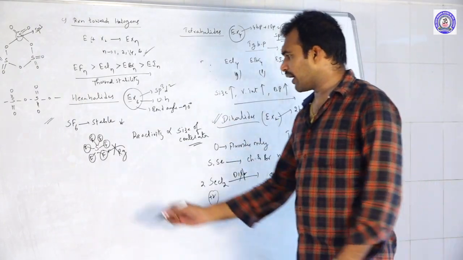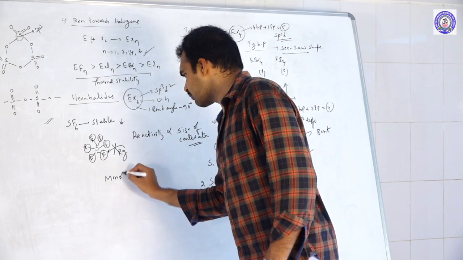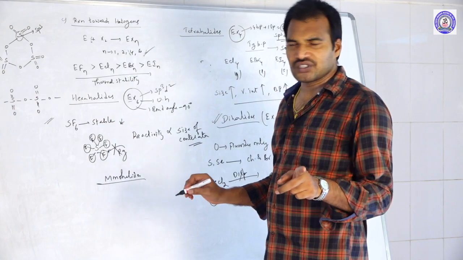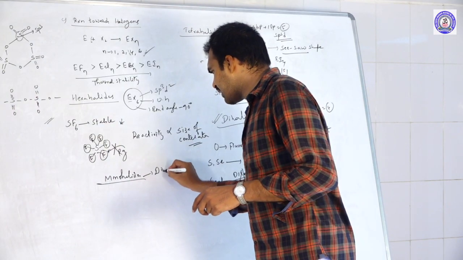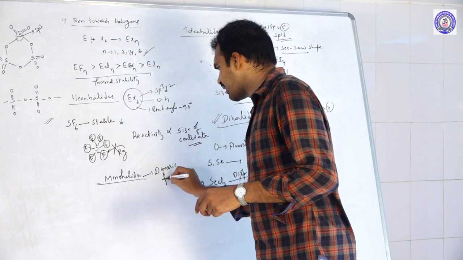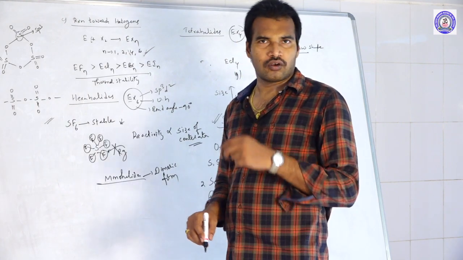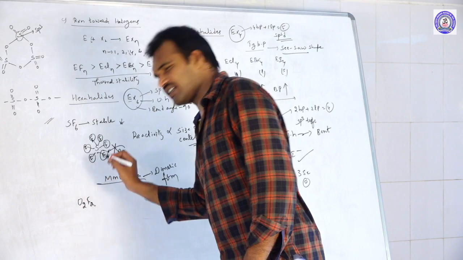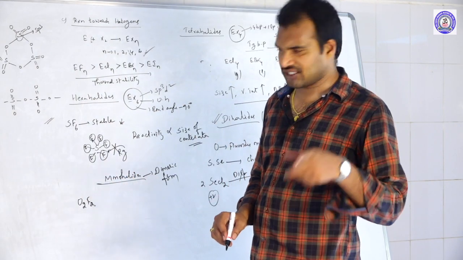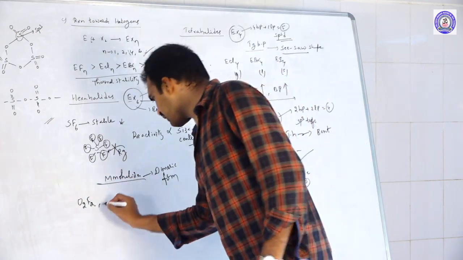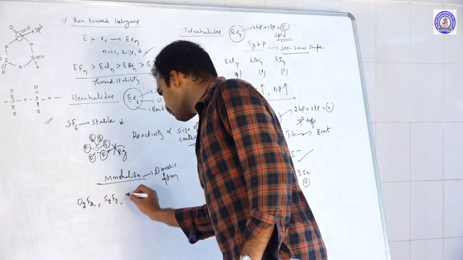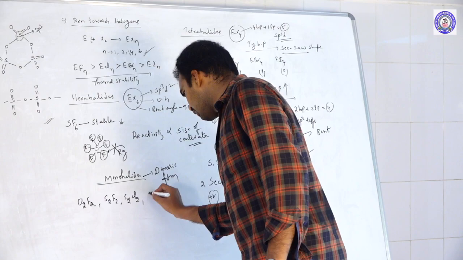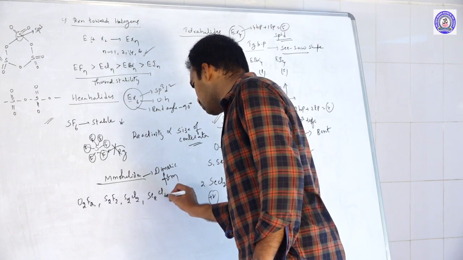Then move to the monohalides. Usually most of the monohalides exist in dimeric form. Suppose, for example, you take O2F2. Generally OF, but OF should not exist. O2F2, similarly S2F2, next S2Cl2, Se2Cl2, like this.